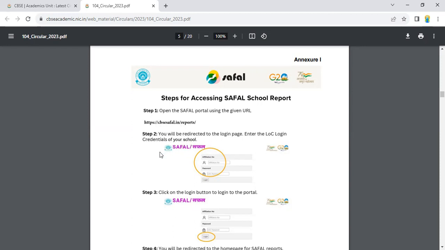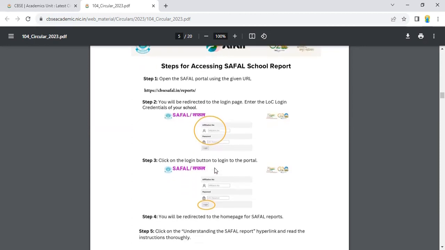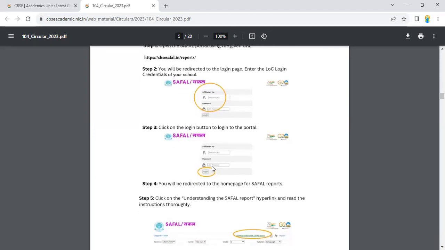Step 2, you will be redirected to the login page. Enter the LOC login credentials of your school. Just see here, affiliation number is given and password is given. You are going to add details in that given login page. Then step 3, click on the login button to log into the portal. Then here downside, you can see the login button. You are going to click on that.